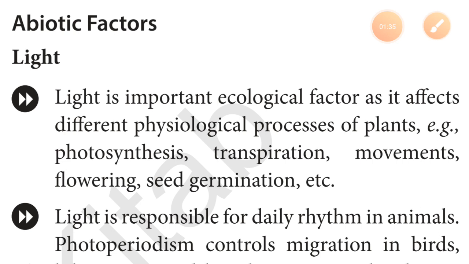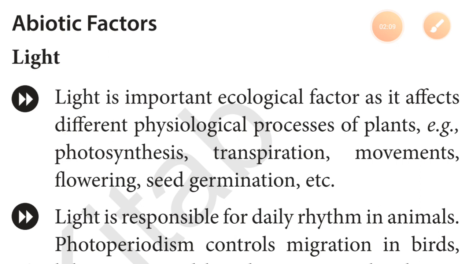If we talk about the abiotic components, especially light, temperature, water, soil. These are different abiotic factors, components which can affect any ecosystem. But on the other hand, if we talk about the living components or the biotic components, they are the pathogens, parasites, predators, and the competitors, right? So we have to start with the abiotic factors. In abiotic factors, first of all we have to take the light.